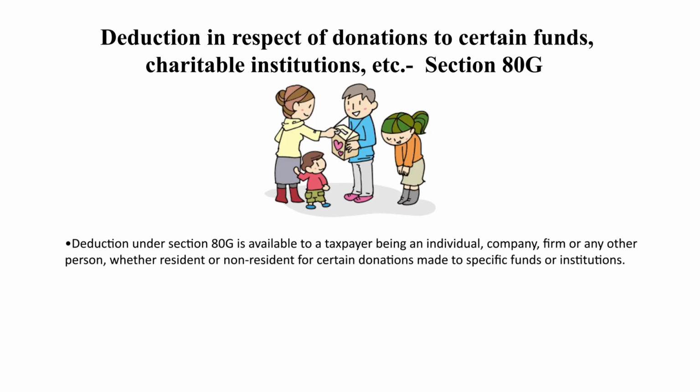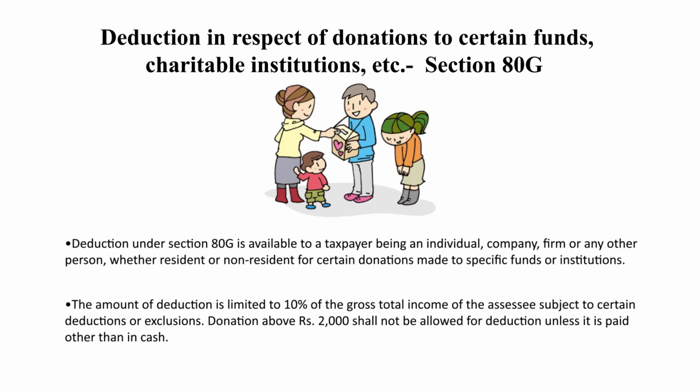However, to get this deduction, a donation above rupees 2,000 shall not be made in cash, and the amount of deduction is limited to 10% of the adjusted gross total income of the assessee, subject to certain deductions and exclusions.